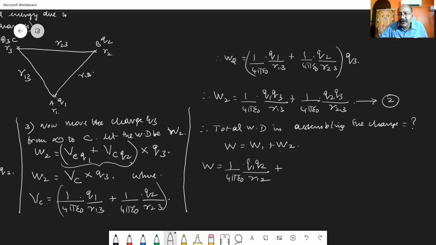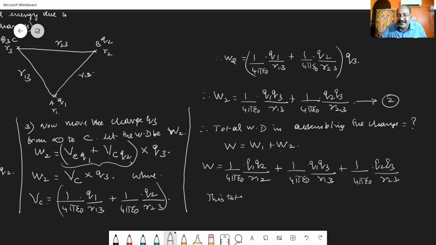Here we have equation 2: 1 divided by 4 pi epsilon 0 into Q1 into Q3 by R13 plus 1 divided by 4 pi epsilon 0 into Q2 into Q3 divided by R23. This total work done is stored in the system as potential energy.